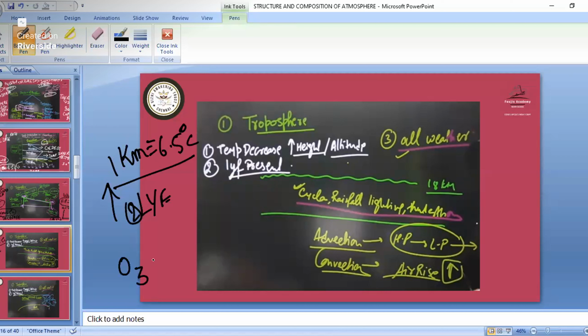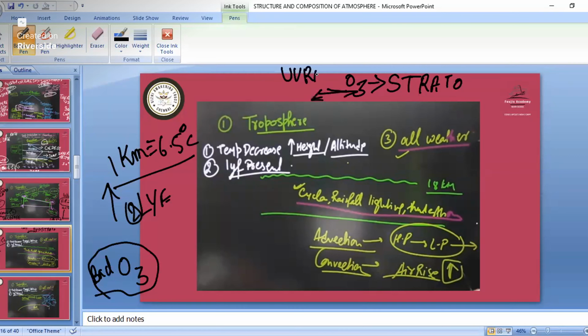See, everyone would have studied that we have the presence of ozone in the stratosphere. But the ozone in the stratosphere is a good ozone, and the ozone which we have in the troposphere, that is the bad ozone. So remember that one, that is the bad ozone. Why is it not a good ozone? Because the good ozone is obstructing the path of UV rays, sending back the UV rays coming from the insolation. But this bad ozone does not play the same role. That's why in the upper troposphere we have the presence of bad ozone.